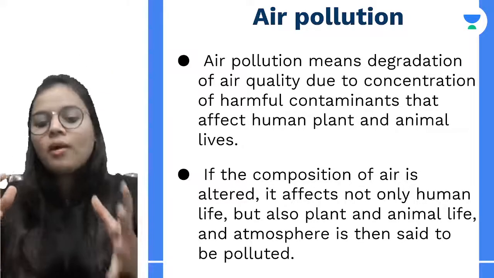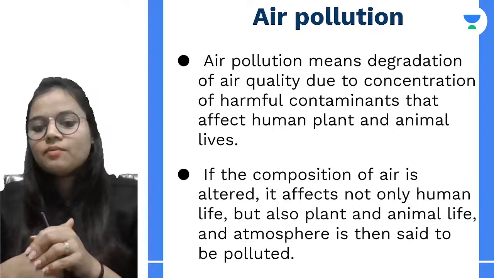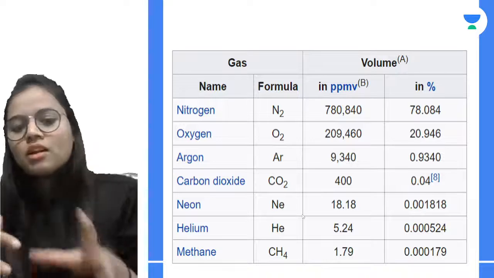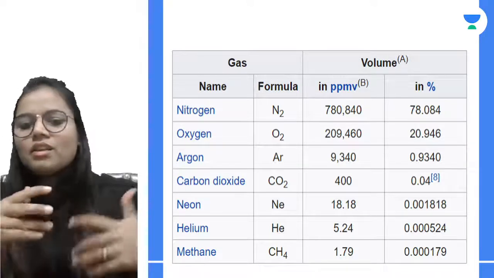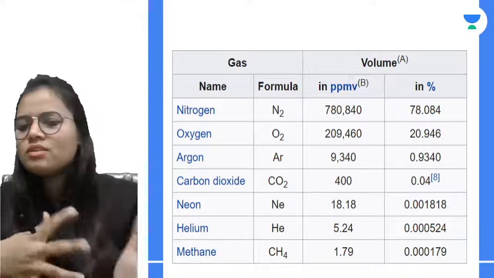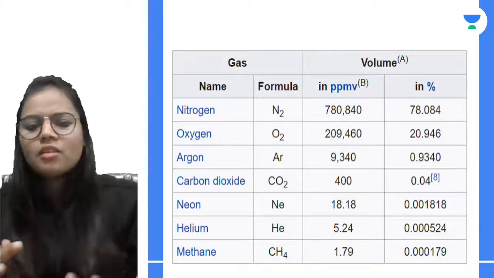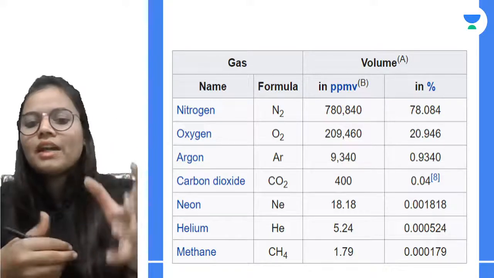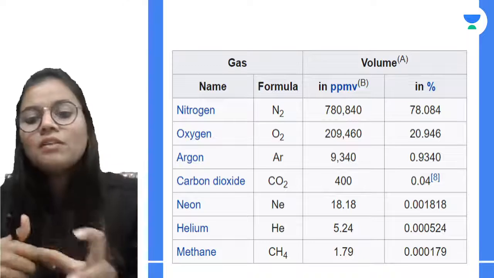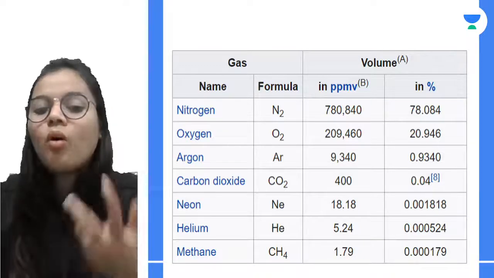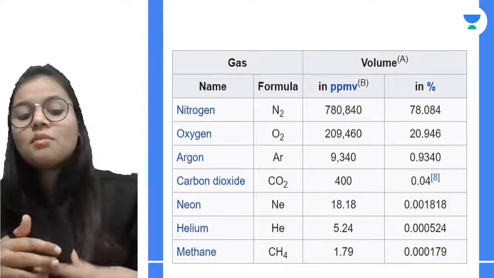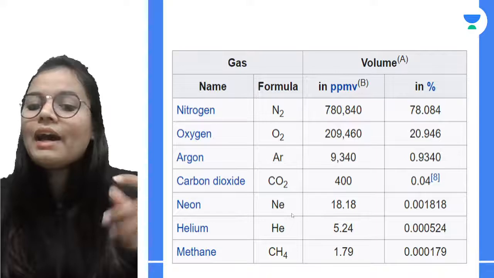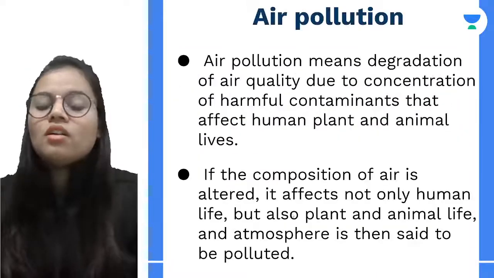See, if I'm talking about air, it has a particular concentration. This is the normal concentration of air. It has nitrogen approximately 78%, oxygen 21%, argon 0.9%, carbon dioxide 0.043%. So this is the basic composition of air. Now, what will happen if this composition is altered? That means some gases will be increasing in volume, some will be decreasing in volume, and that becomes the principal source of pollution.